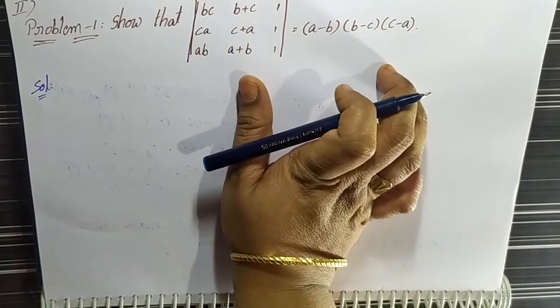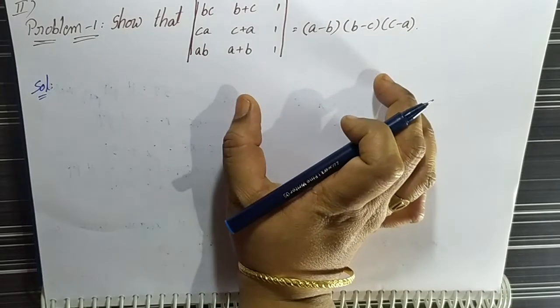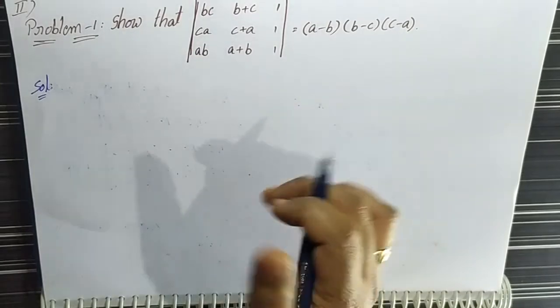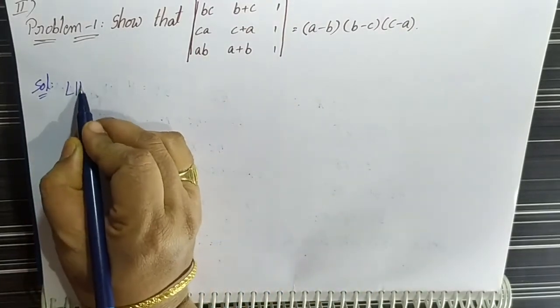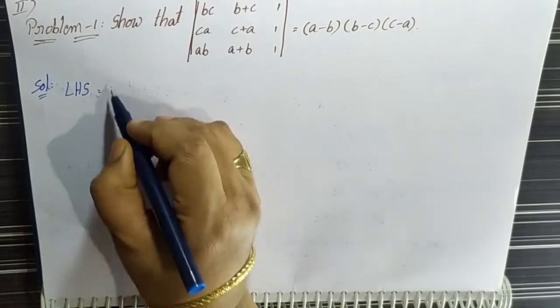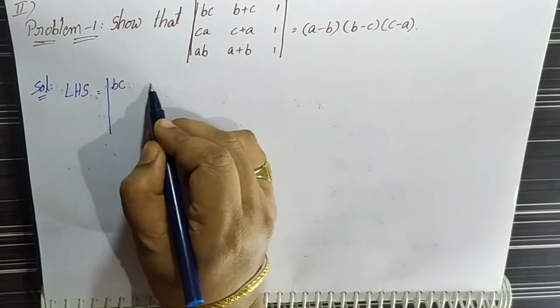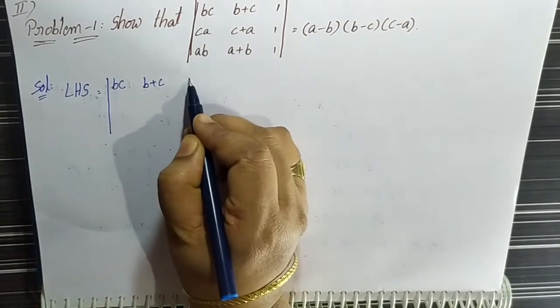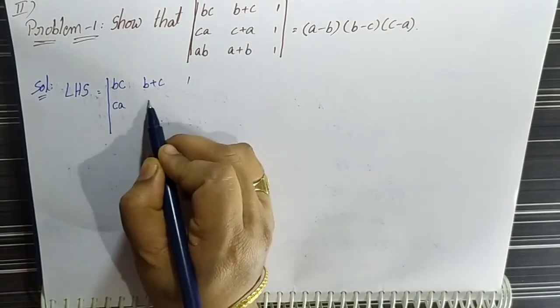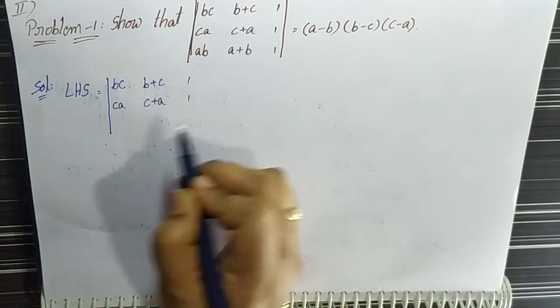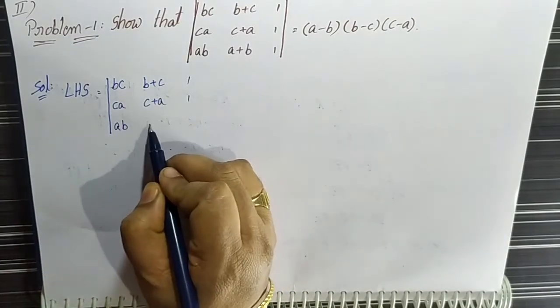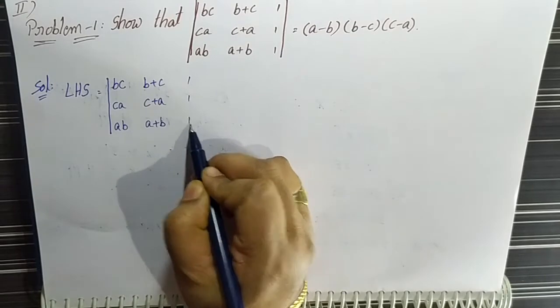Then we can show the LHS and RHS are equal to each other. First, take LHS equal to the determinant |BC, B+C, 1; CA, C+A, 1; AB, A+B, 1|.